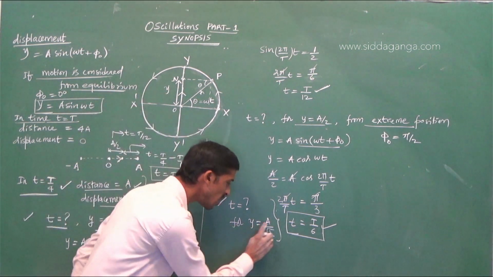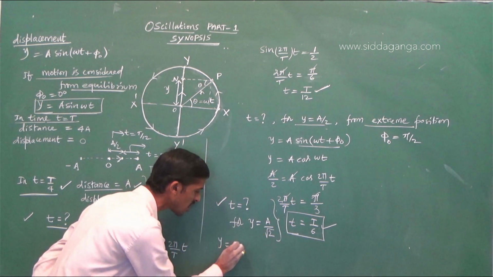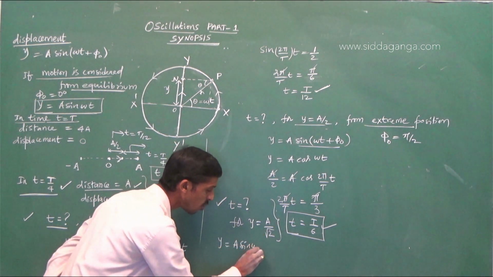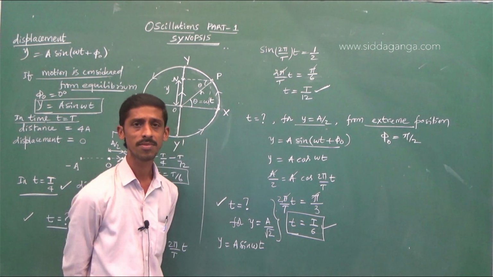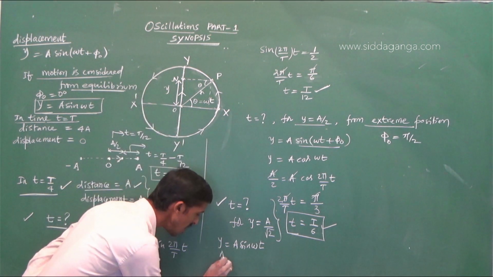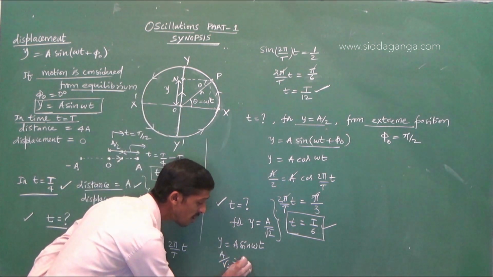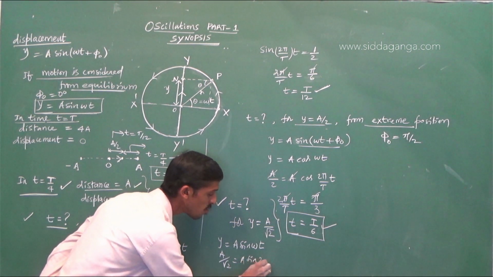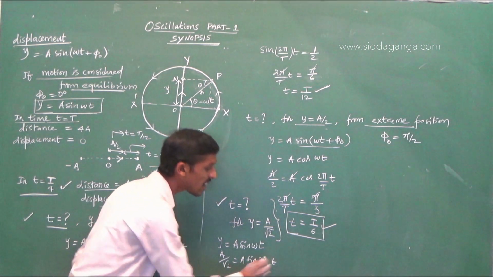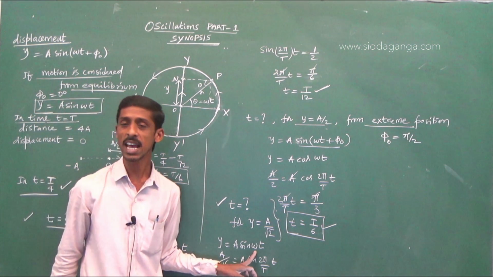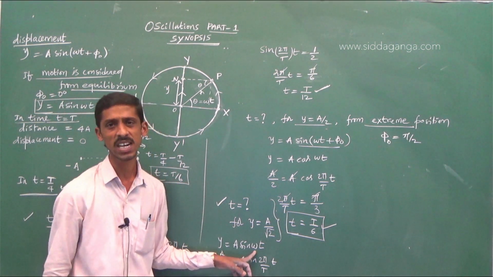For y is equal to a by root 2, a simple equation. We must use the equation y is equal to a sin omega t. So a by root 2 is equal to a sin 2 pi by T t. The expected answer is in terms of time period only.